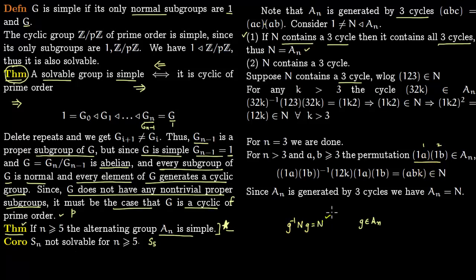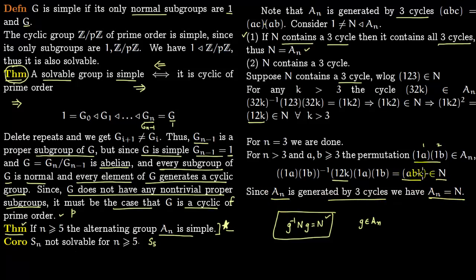So again use this formula. This obviously lies in the normal subgroup, which we have shown here. So this now (a b k) lies in N. All 3 cycles are of the form (a b k). So therefore N contains all 3 cycles. Since An is generated by 3 cycles, we have An is equal to N.